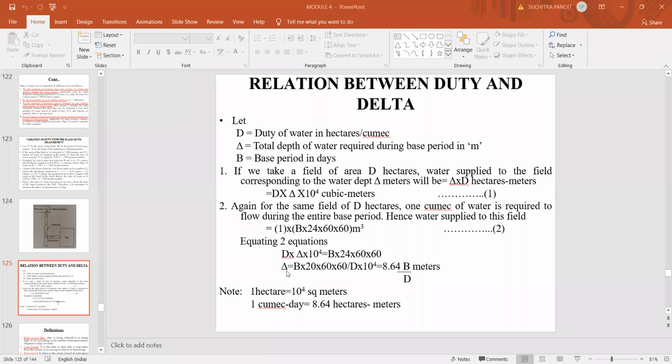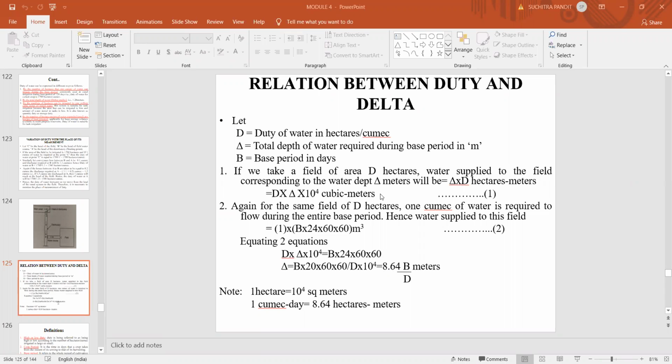So this is the relationship between the duty and delta of irrigation water. Delta is equal to 8.64 B by D, where B is the base period of the particular crop and D is the duty in hectares per cumec.